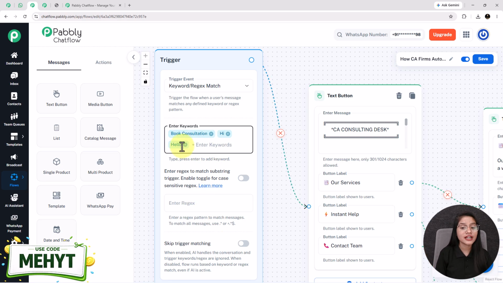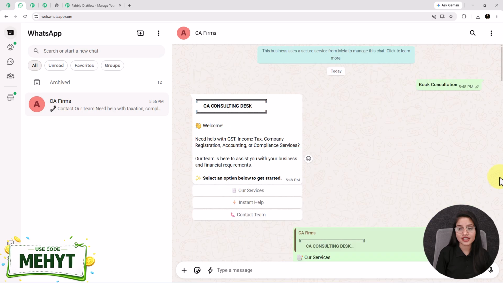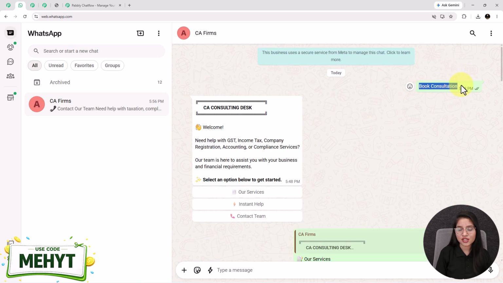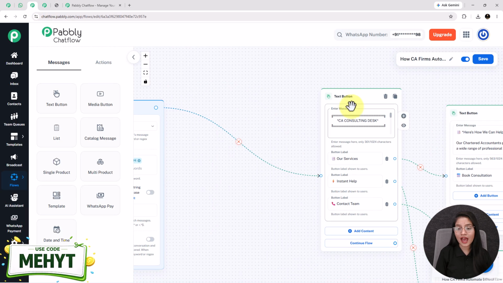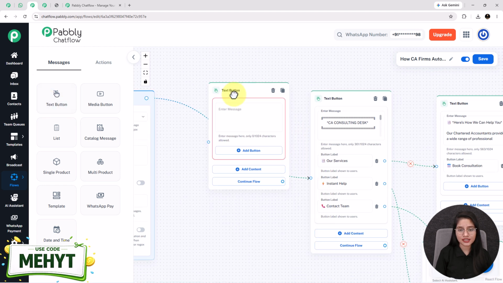Now whenever the client will send any of these keywords to my WhatsApp account, then automatically my bot gets triggered. See, as soon as I have sent the message book consultation, then immediately the chatbot welcomes me. So for setting up this message, I have added the text button. You can get it from here. See, this is the text button.